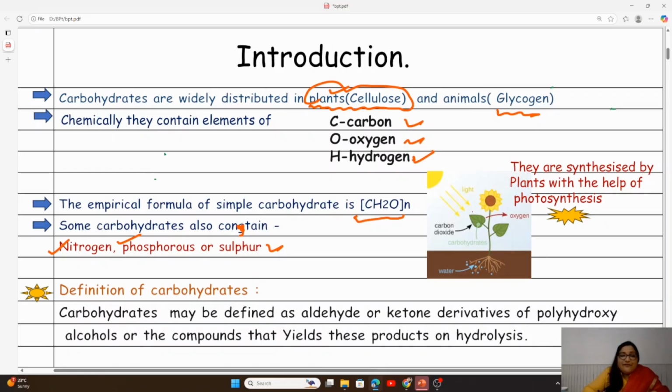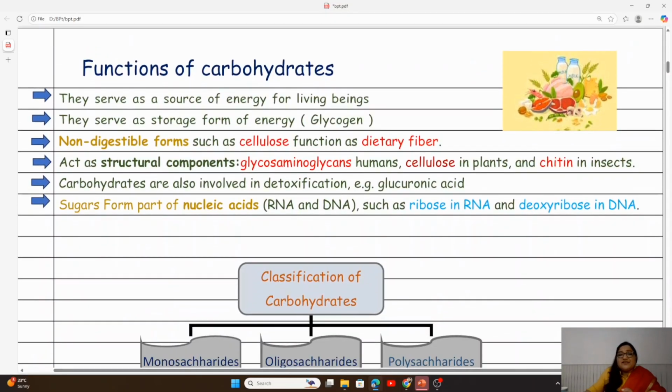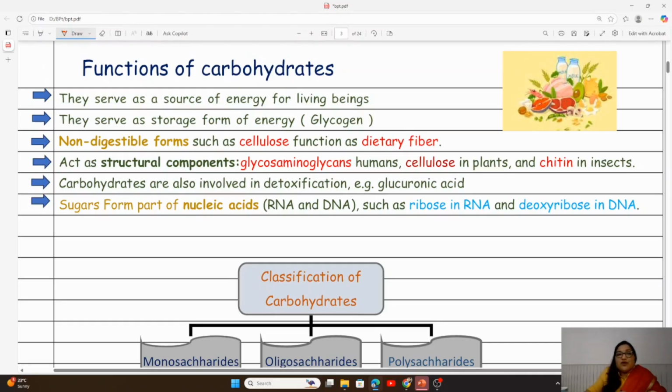Okay, so when we define the carbohydrates, they may be defined as the aldehyde or ketone derivatives of polyhydroxy alcohols. That means they will contain an aldehyde group or a ketone group, plus poly means many OH groups. They will be containing many OH groups. Or there are certain compounds that will yield these products after hydrolysis. They will also come under the carbohydrates.